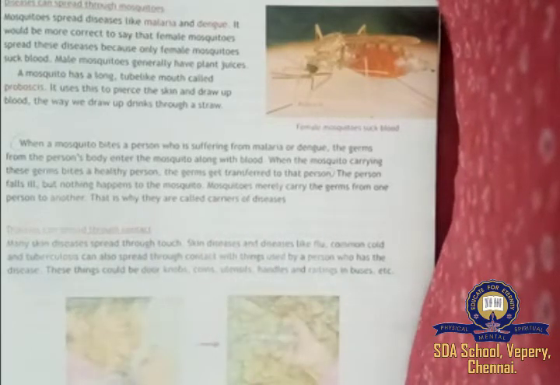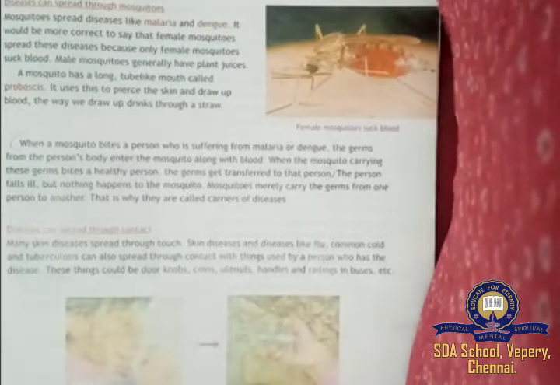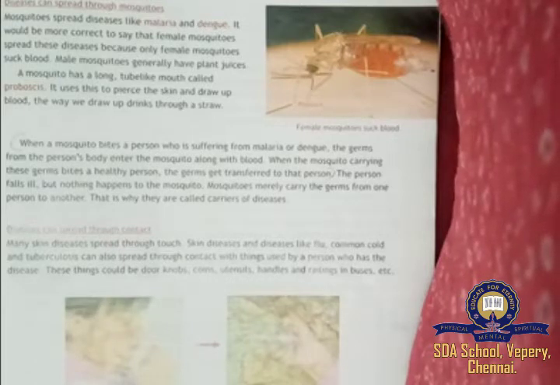Okay, so my dear children, when a mosquito bites a person who is suffering from malaria or dengue, what happens? The germs from the person's body enter the mosquito along with blood. So again the same mosquito carries those germs and bites a healthy person. The germs already in that mosquito get transferred to that healthy person.